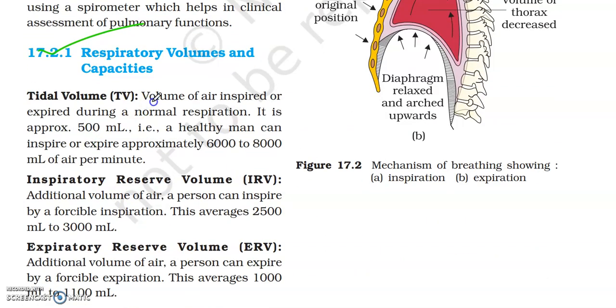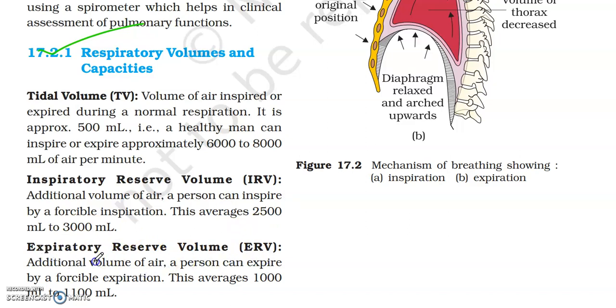Tidal volume (TV): volume of air inspired or expired during a normal respiration. It is approximately 500 milliliters. That is, a healthy man can inspire or expire approximately 6,000 to 8,000 milliliters of air per minute. Inspiratory reserve volume (IRV): additional volume of air a person can inspire by a forcible inspiration. This averages 2,500 milliliters to 3,000 milliliters.